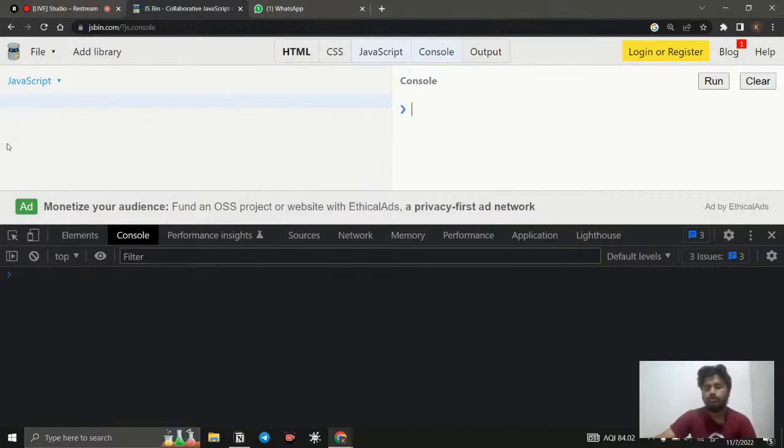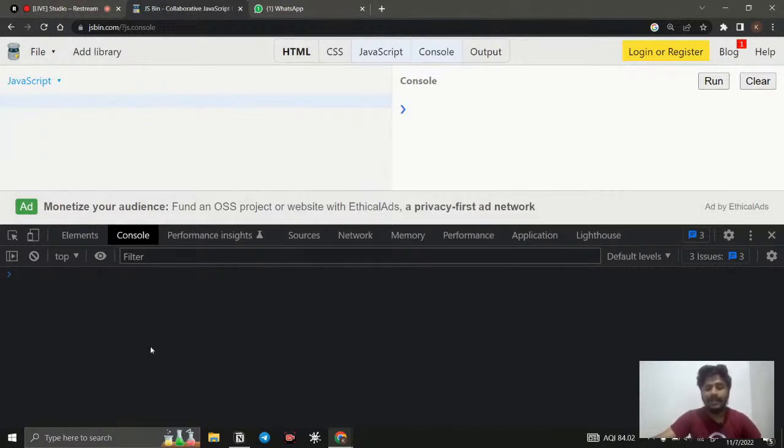Okay, so you can use it like that. I am using that, but when it comes to the real world, we need to go for Visual Studio Code or some other code editor that is available. My recommendation is Visual Studio Code. That is pretty good, and you can use it.